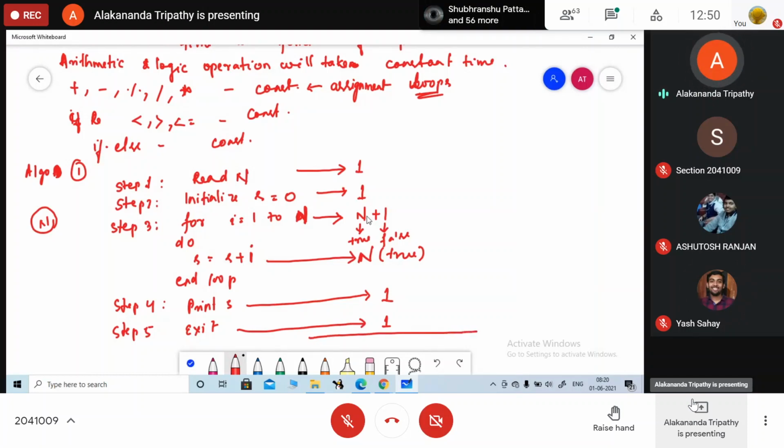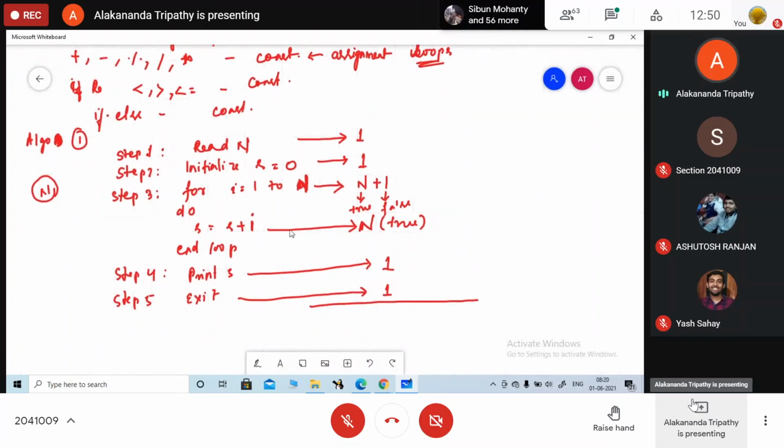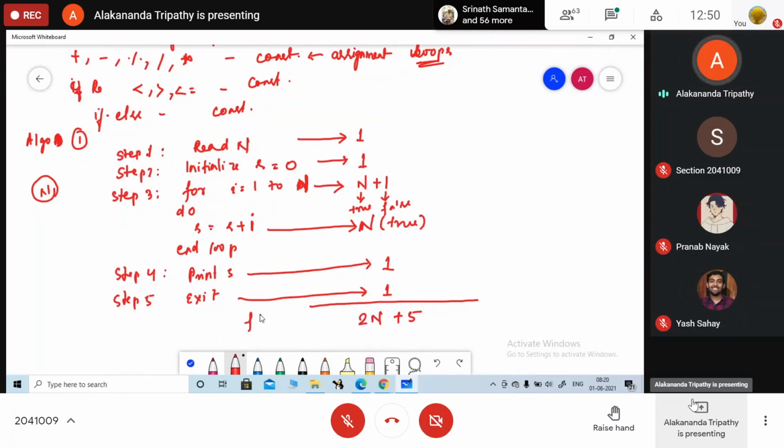Add all these values. What are you getting here? 1 plus 1, that is 2, 3, this one is 4, this one is 5. And how many times is n written? 2 times. So it is 2n plus 5. This is my function of the algorithm.